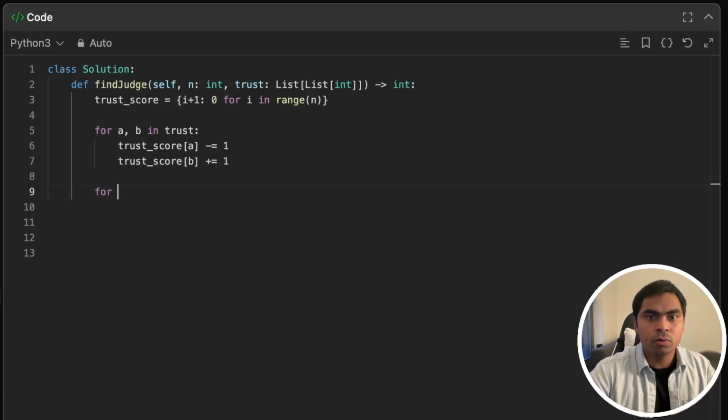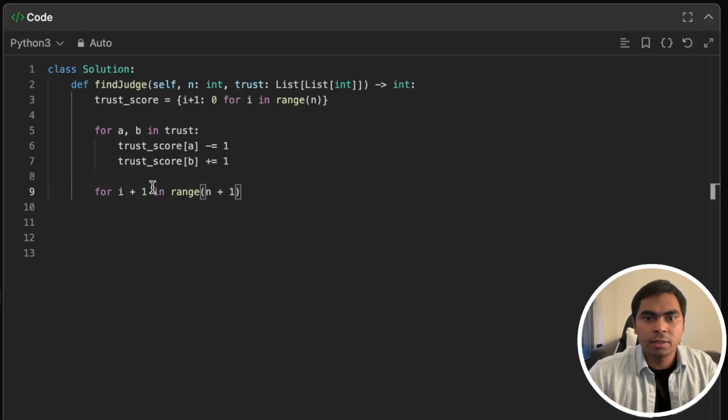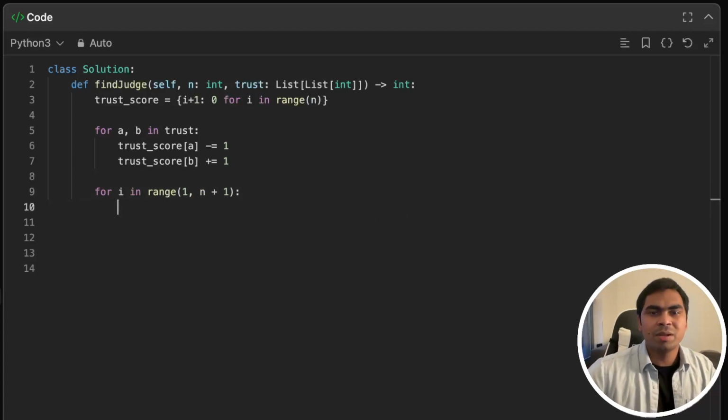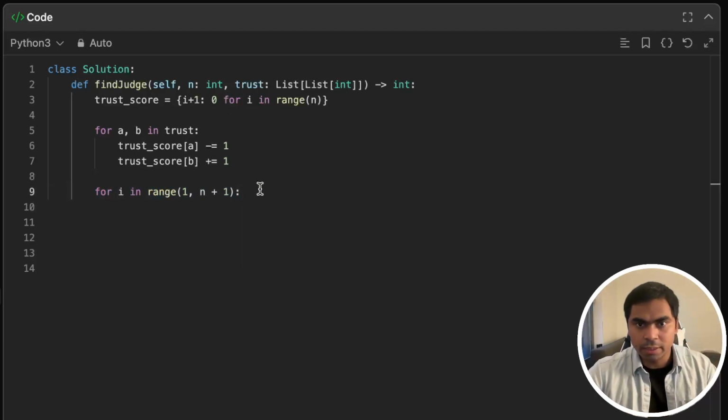Now I want to go through all the people. So for I plus 1 in range, can we do that actually? Can we do that? Let's try it. Yeah, in range what, n? Yeah, n plus 1. Actually no, I don't think we should be doing this. I was just trying it, but we can start at 1 and go to n plus 1. Because n plus 1 is not included and we are starting at 1. That's how Python works, but you should be thinking of it like that.